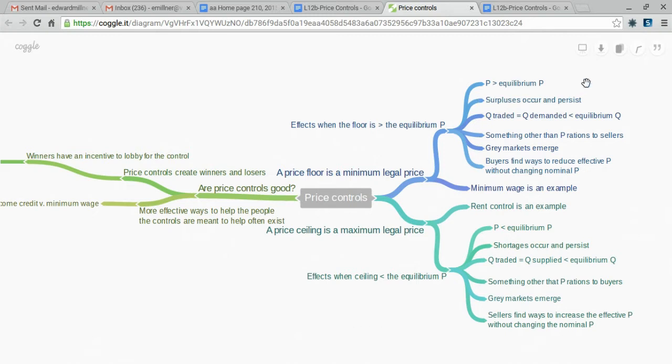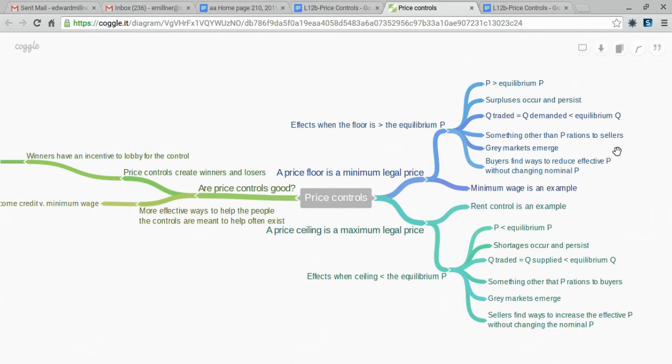Since price is above equilibrium, that means that shortages occur and persist. It also means the quantity traded will equal the quantity demanded at that floor price, which will be less than the equilibrium quantity. It means something other than price must ration to sellers. More sellers want to sell than buyers want to buy. So the buyers get to pick and choose on something other than price.